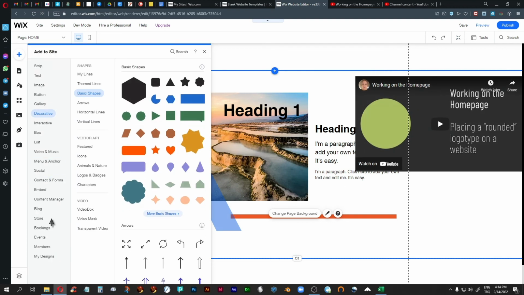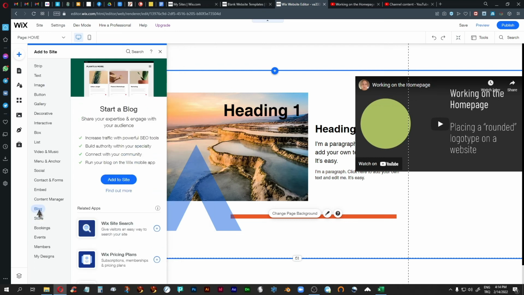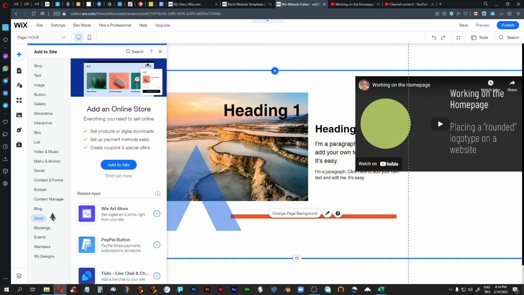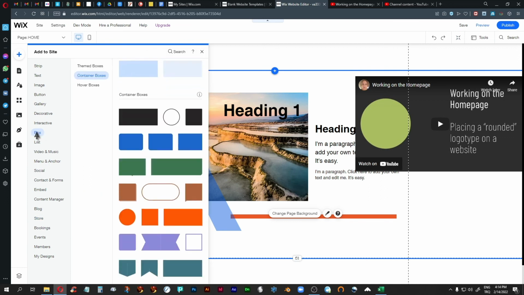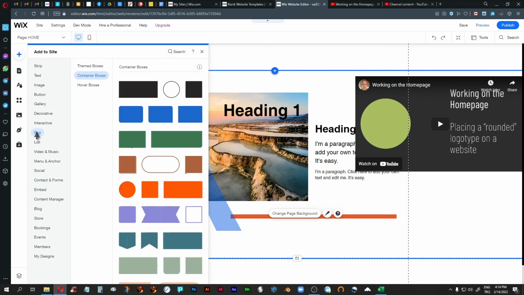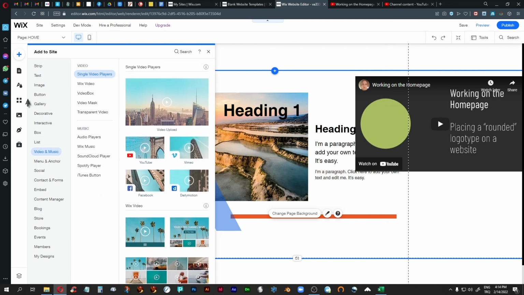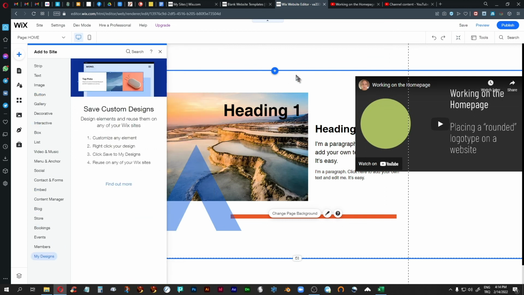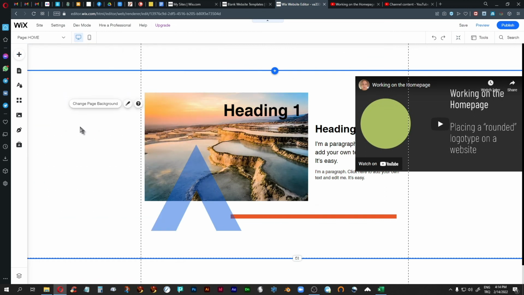So, you can add a blog, you can add a store if you want to. We have these things called boxes, which are different from the shapes, and I will get to that. And that's pretty much it in terms of how Wix actually works. It works with drag and drop. You are completely free to put anything anywhere on the page, and the editor will take care of the code in the background. You don't need to worry about that.